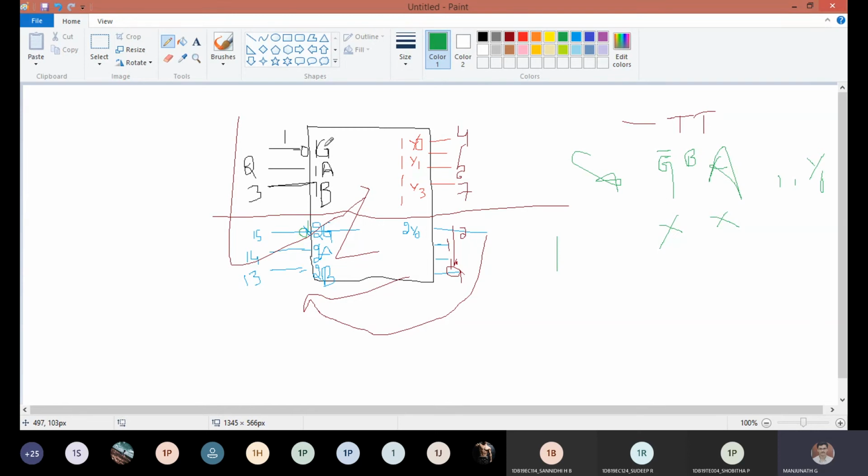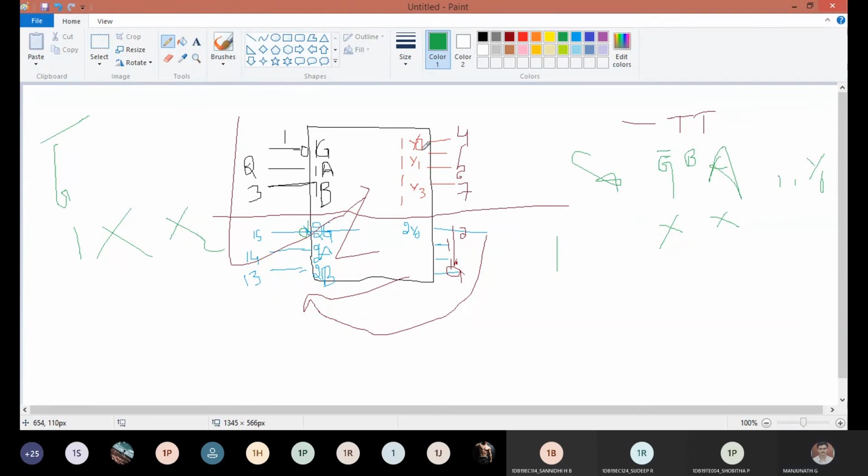If G bar is 1, then irrespective of inputs A and B, I will put the don't care condition X and X here. Irrespective of this, what is the output? Can you do any selection there? No, sir. For the corresponding input, you can't select. So all outputs will be high.